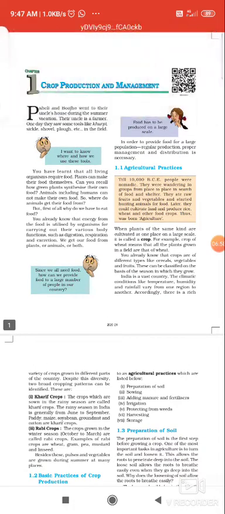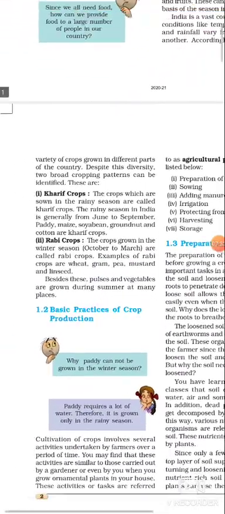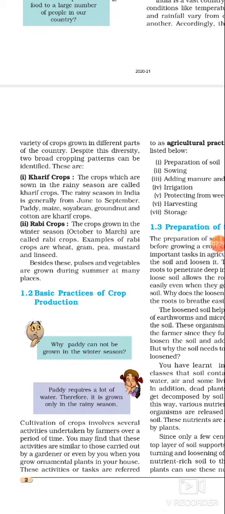In India, as it is a large land with different areas and different atmospheric conditions, the crops are classified on the basis of season. India is a vast country. The climatic conditions like temperature, humidity, rainfall vary from one place to another. So there is a rich variety of crops grown in different parts of our country. On the basis of season, the crops are divided into two types. You can see here. One is Kharif crops, the other is Rabi crops.